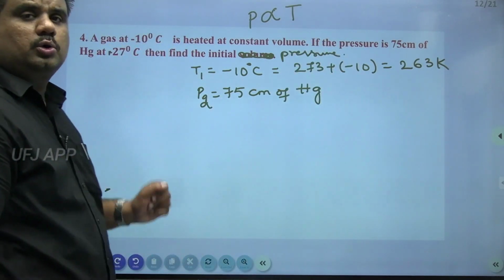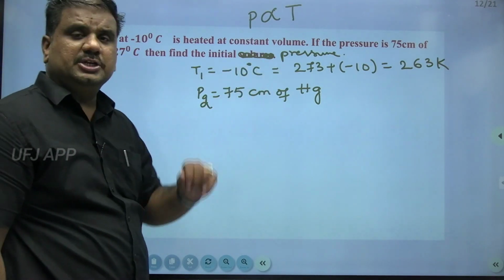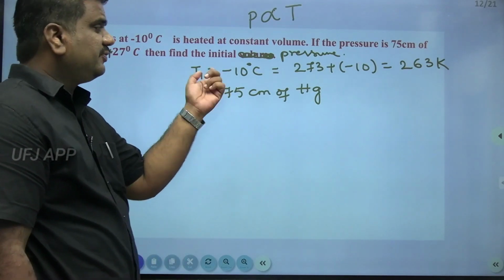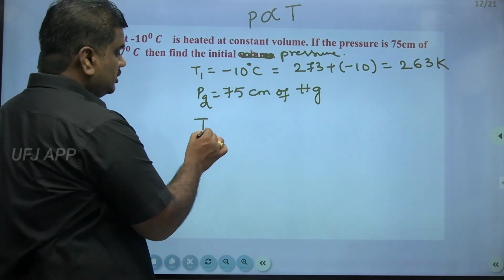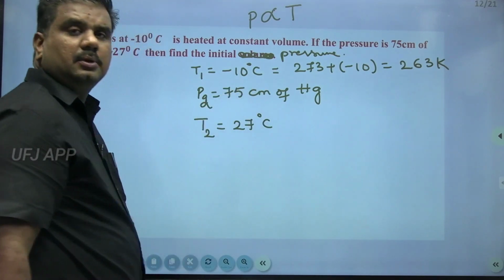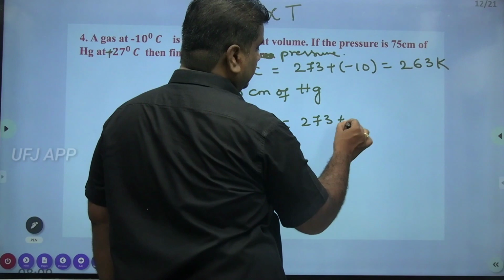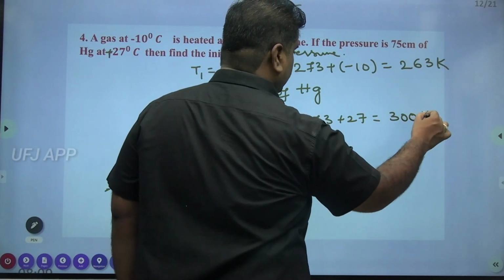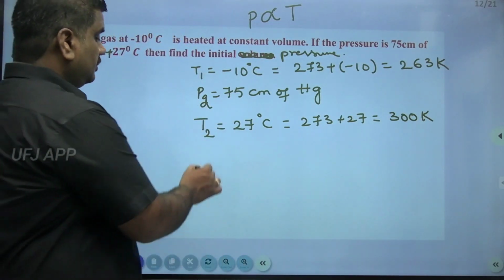Right, here you have got two corrections. One is 27 degrees centigrade and the other one is initial pressure. So P2 is equal to 75 centimeters of mercury, at a temperature of 27 degrees centigrade. Converting this to Kelvin, 273 plus 27, that equals 300 Kelvin. Then find the initial pressure.